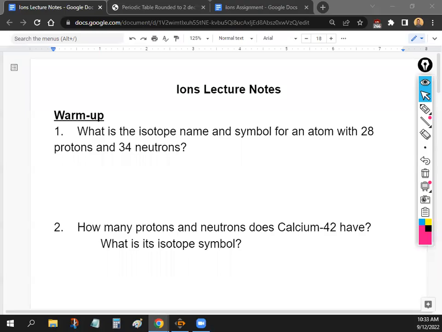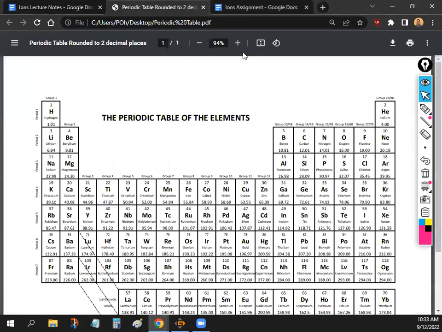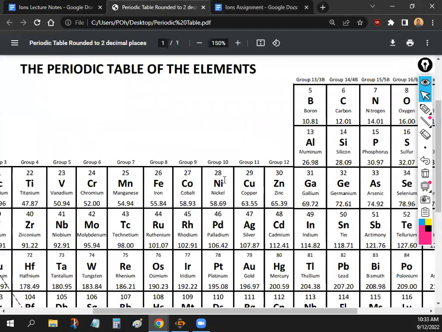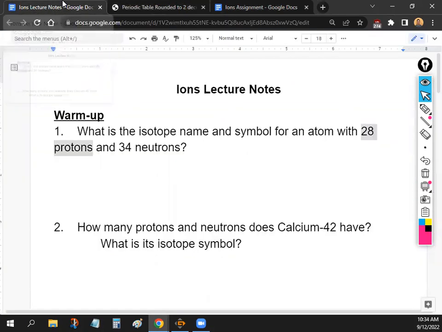Okay, guys. So number one, we want to look for the name and the symbol for the atom that has 28 protons and 34 neutrons. So best thing to do is figure out what element it is. So we're going to look at the protons and go to the periodic table. And what is the element that has 28 protons? Yeah, nickel. Got nickel right there, like the coin, the 5-cent coin. We got nickel, and it's going to be Ni.